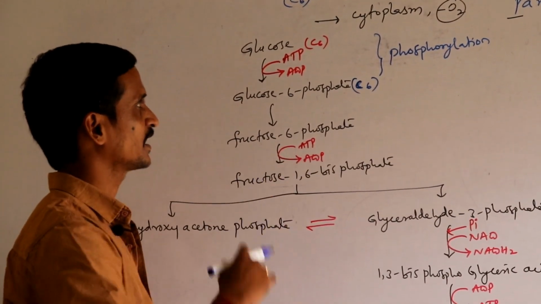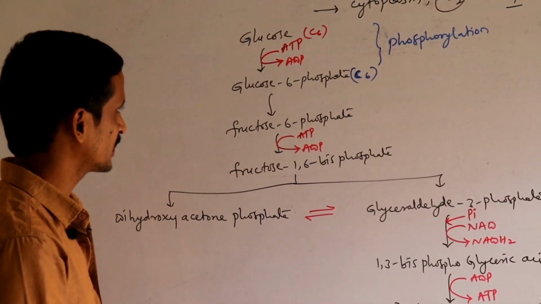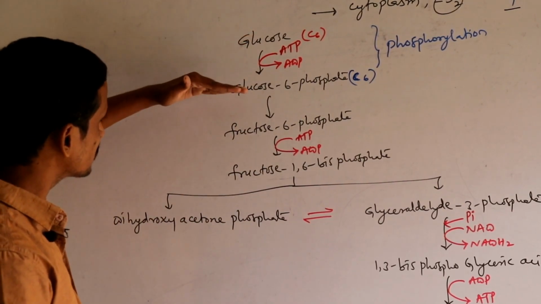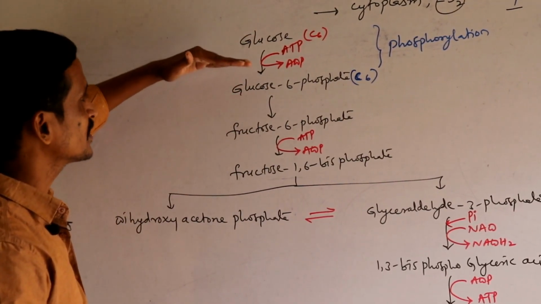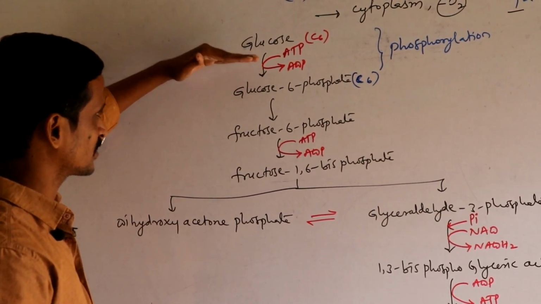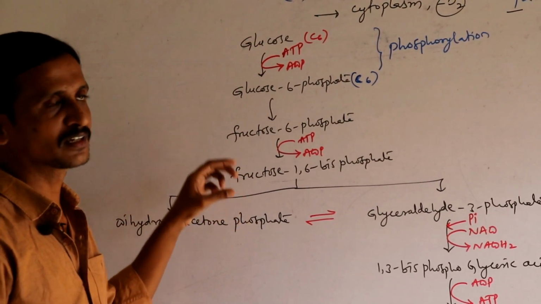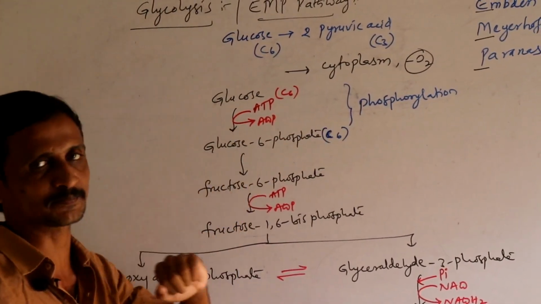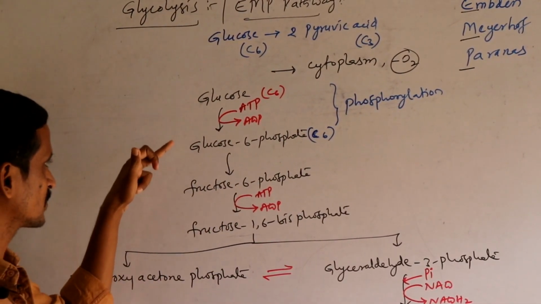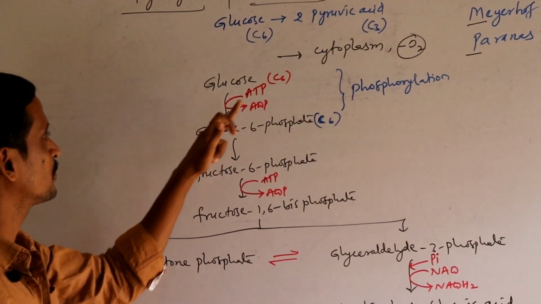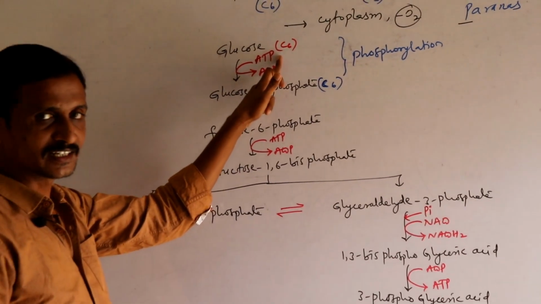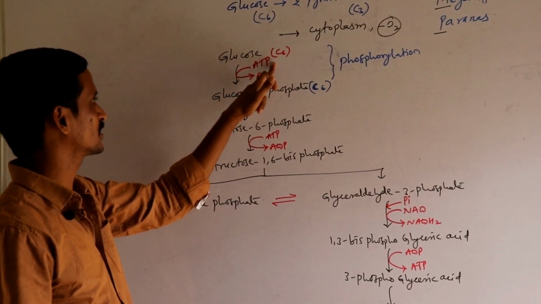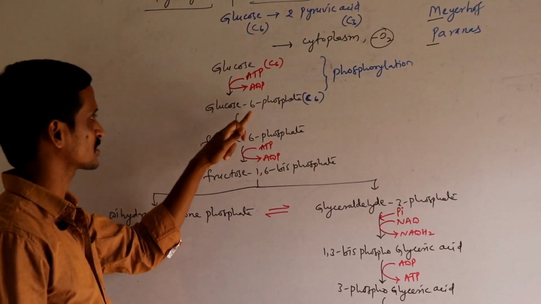Phosphate group is added. So every time we need to see how this product is converted into the next one. Is there any energy production or energy consumption? Based on that, we need to consider what this step is. So glucose is converted to glucose 6-phosphate by utilizing this ATP. The third phosphate present in ATP is attached to the glucose on the 6th carbon.